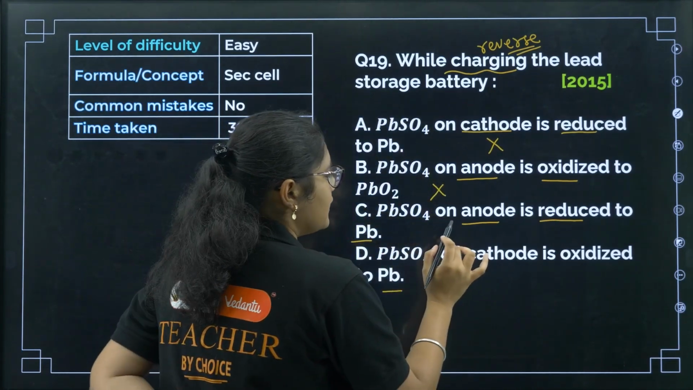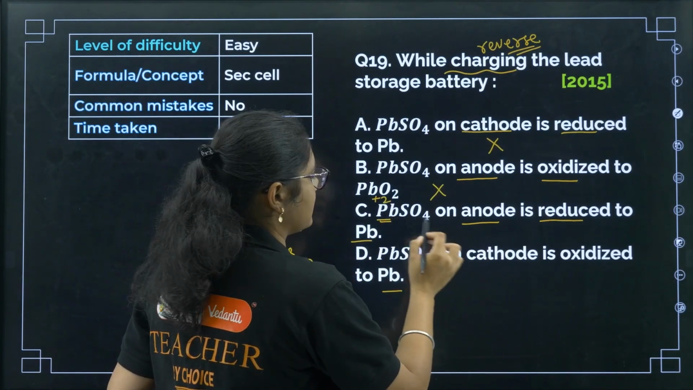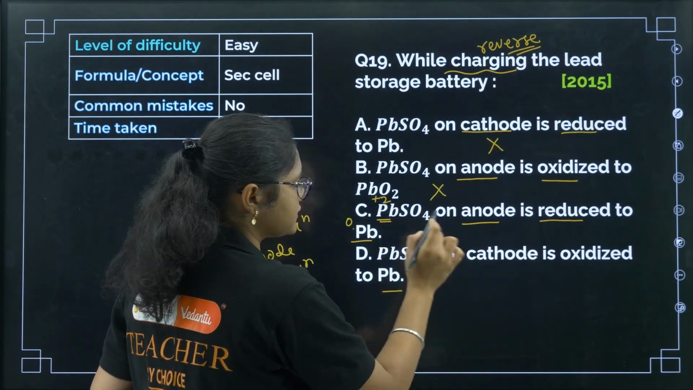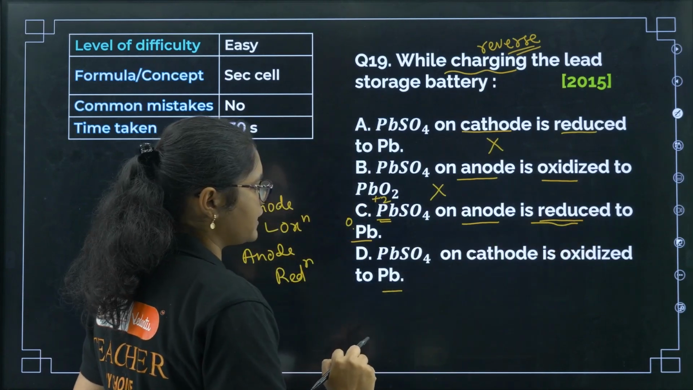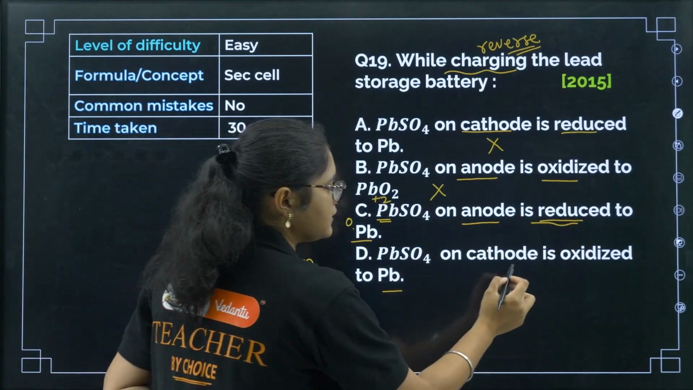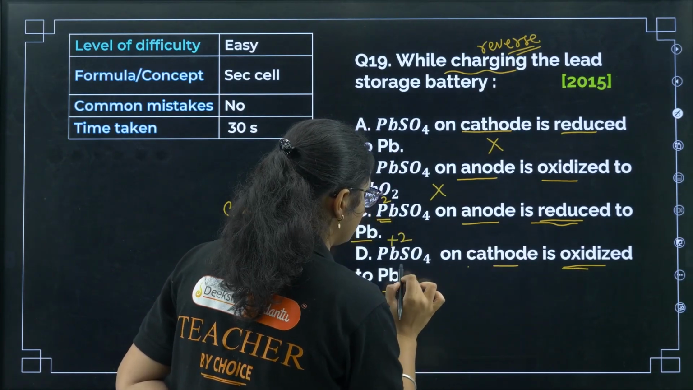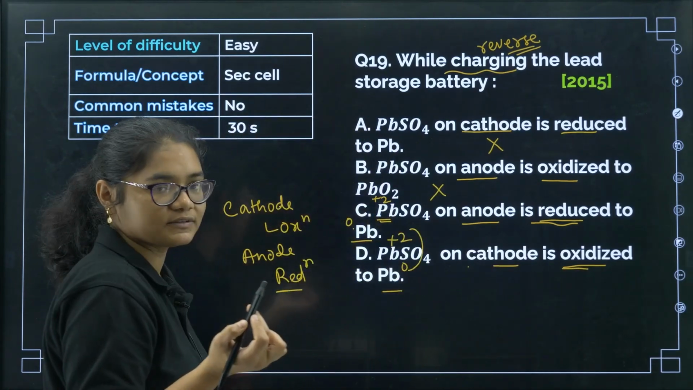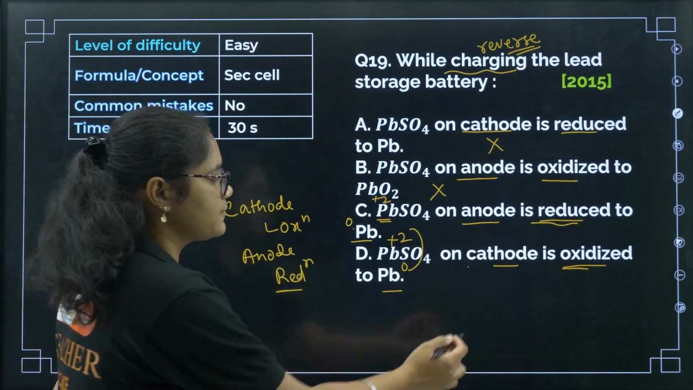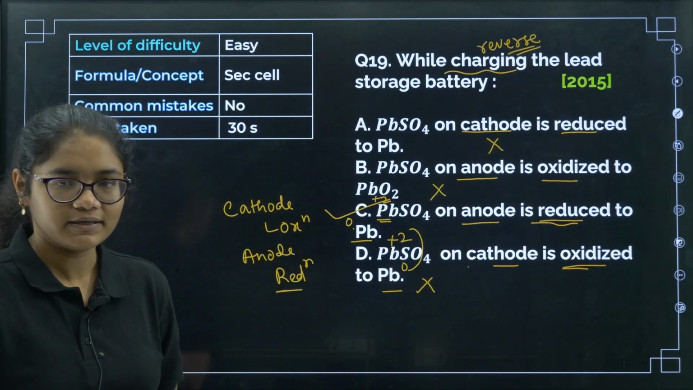Now you see here, Pb, what is the oxidation state here? +2, right? And here it is 0. So +2 to 0, it is undergoing reduction. The statement is correct. And at anode, reduction is happening. That is also correct. Now, if you see here, PbSO4 on cathode is oxidized. Here again +2 and here 0. +2 to 0, is it oxidation? It is reduction. So from this statement only we can eliminate this one. The correct answer will be option number C here.